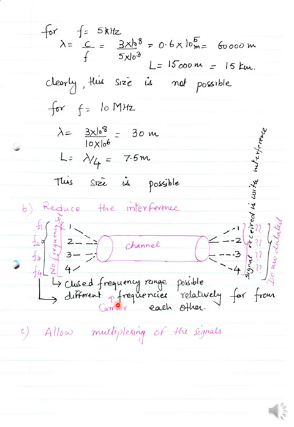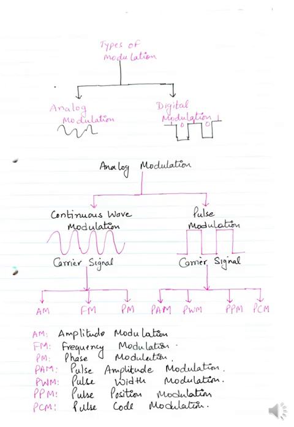The third thing is that the use of modulation allows multiplexing. So you can see that we are sending here 4 signals on one channel. Due to the different set of frequencies we are using, the channel is able to send all the information with less interference, and it can be demodulated at the receiver also.